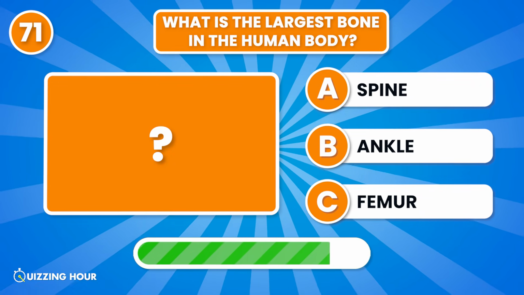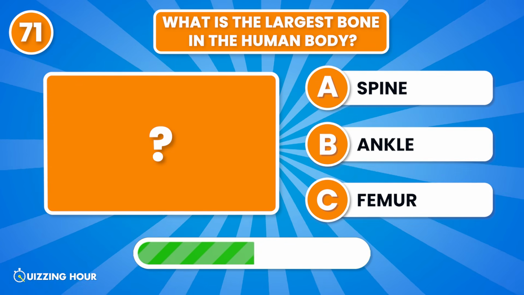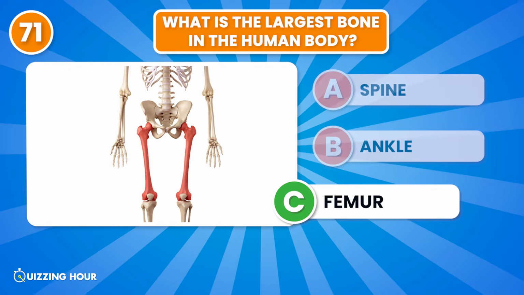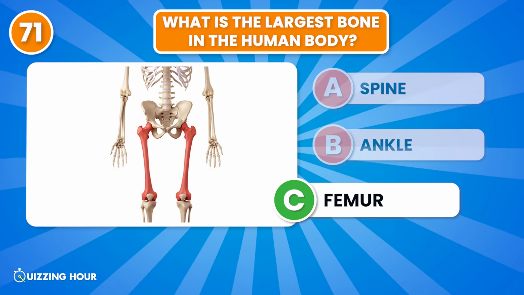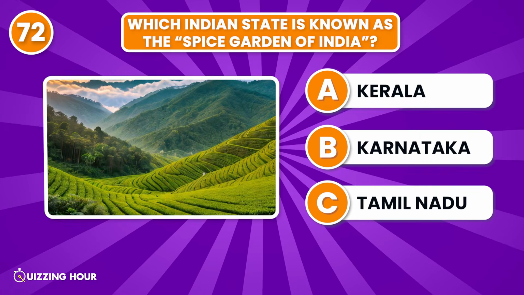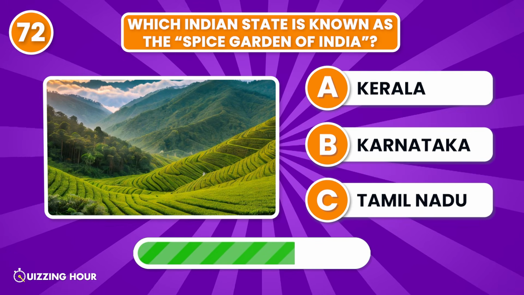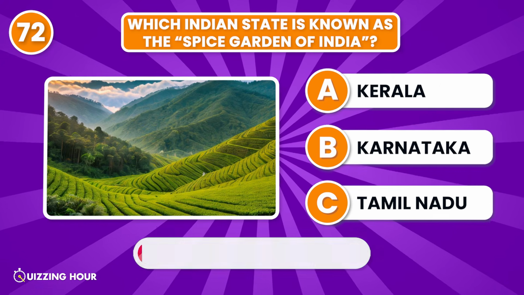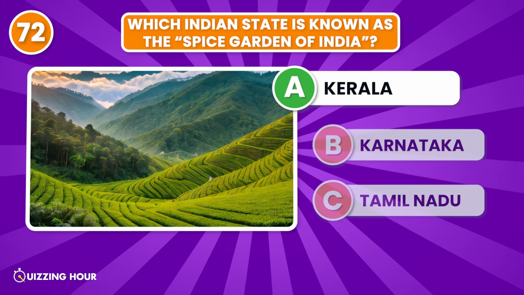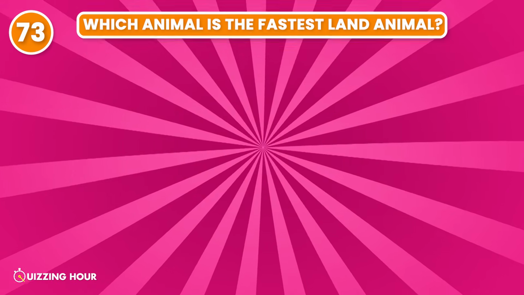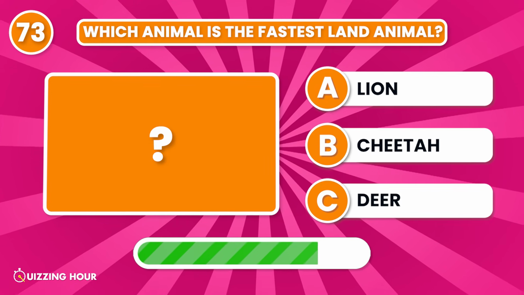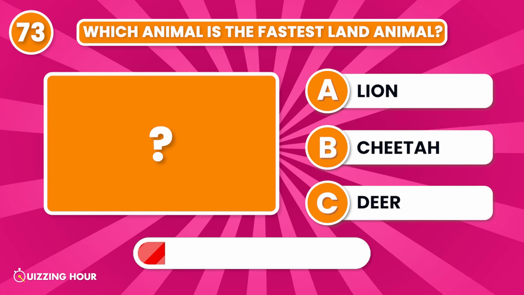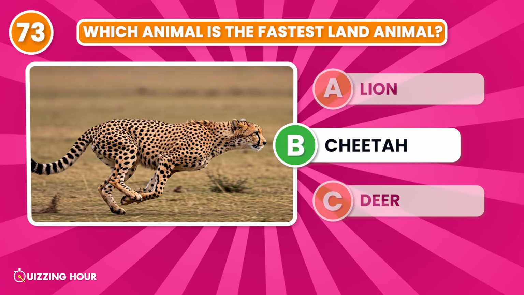What is the largest bone in the human body? Femur. Which Indian state is known as the Spice Garden of India? Kerala. Which animal is the fastest land animal? Cheetah.